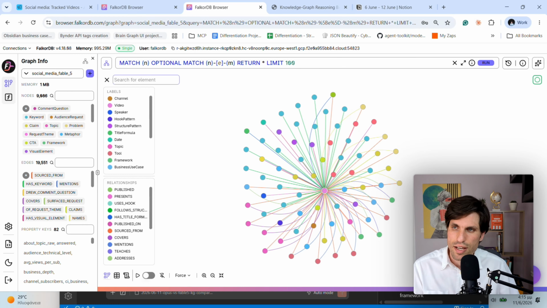So the 4.8 model used exactly the same instructions and had exactly the same methodology as Fable 5. And here we can see the nodes graph from Opus 4.8. We count 10,000 nodes and 16,000 edges. And here we have the outcome from Fable 5. We have almost 500 more nodes and 3,000 more edges, more connections.